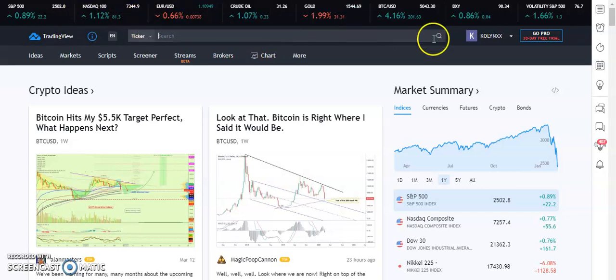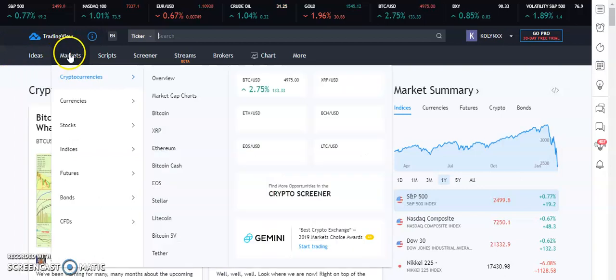This is TradingView. This is my account. This thing is showing that I'm logged in. This is the account I use for analysis. That's why you can see the name there. Then I come here. You can see ideas, market, scripts.